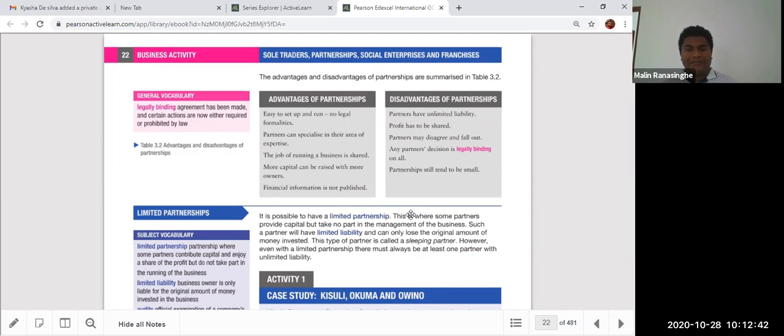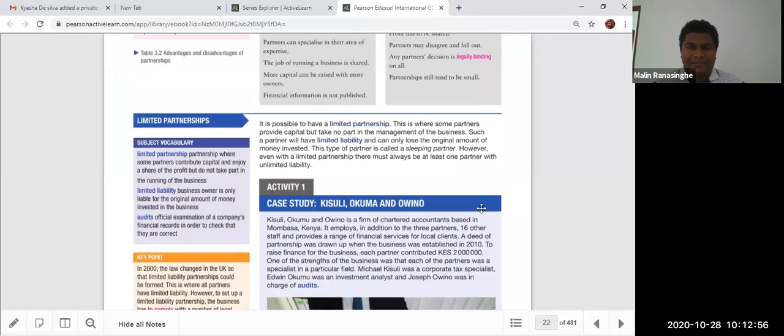Also, partnerships still tend to be small organizations. They are not like private companies or public companies. Expansion and development of the business is still very limited. It's very hard to raise capital sometimes from banks and everything, right?